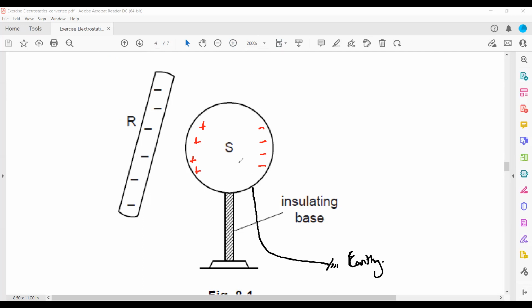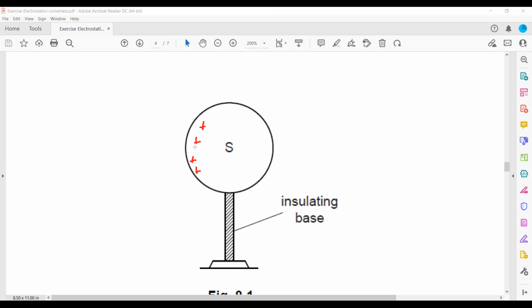When we connect an earthing wire, what is its effect? The earthing wire will allow the electrons, the negative charge, to go out. When these negative charges go out, the majority are positive now. As the majority are positive, what should we do? We don't want these electrons to return, so we should remove the earthing wire first, and then remove the charged rod. So when we remove the earthing wire and the charged rod, how will these positive charges appear? They will be distributed uniformly on the metal.